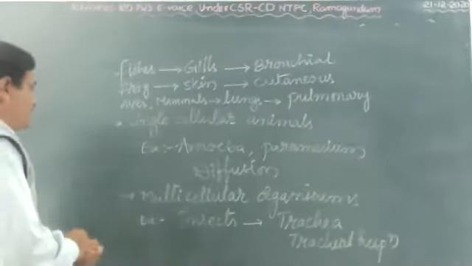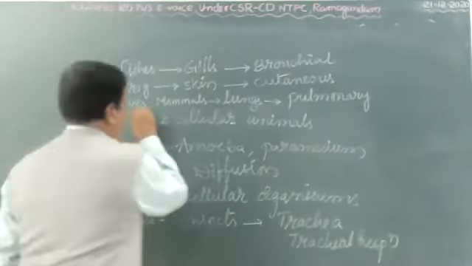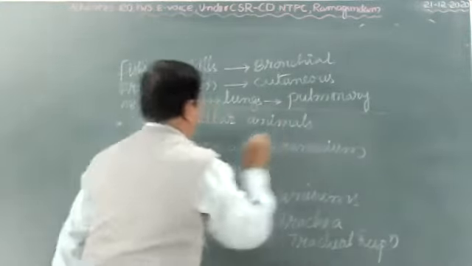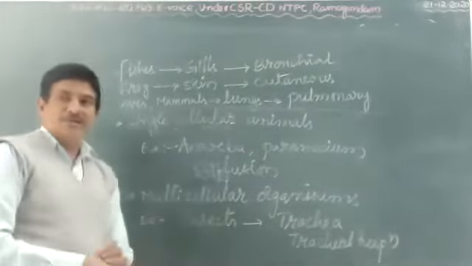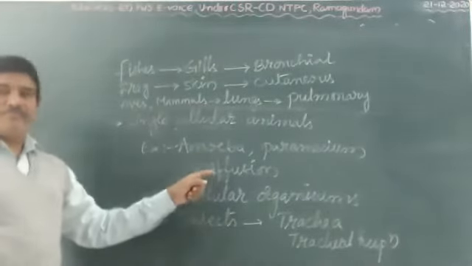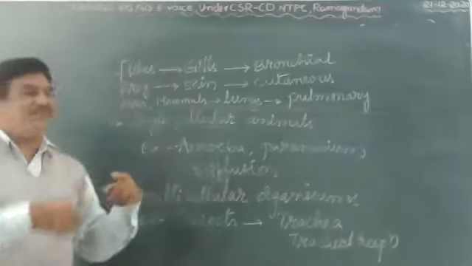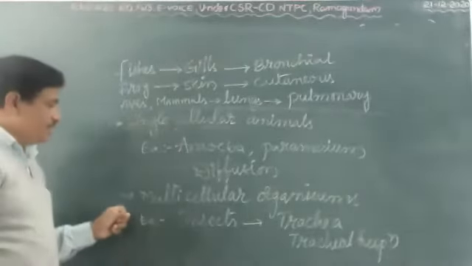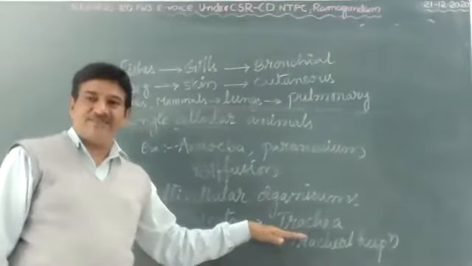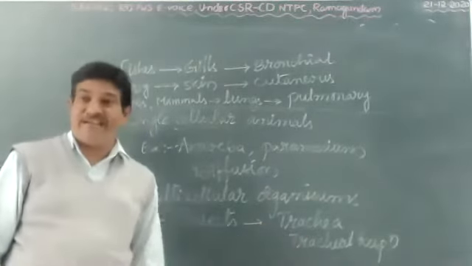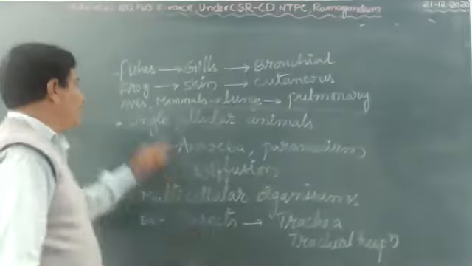Single cellular animals like amoeba, paramecium: how can they respirate? By the diffusion process, exchange of gases. Multicellular animals, for example insects, exchange gases by tracheal respiration, through trachea or tracheoles.